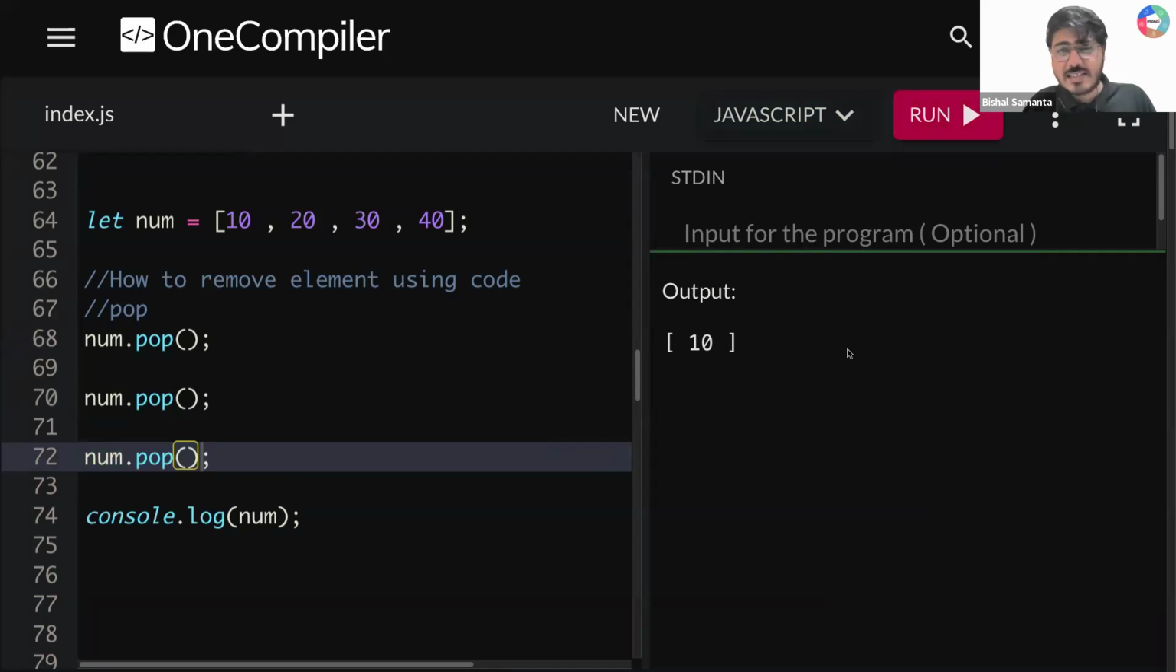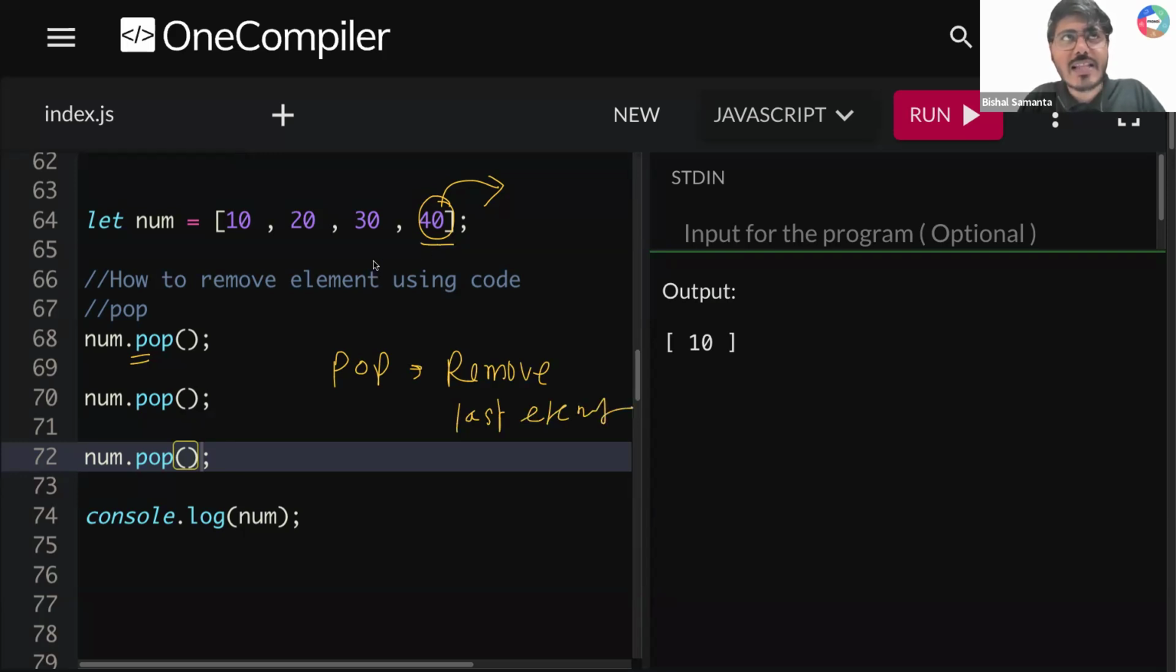Is that clear, guys? One point: whenever you write pop, this pop will help you to remove the last element from your array. So pop will help you to remove the last element from your array. At this point, 40 is the last element, it will remove. 30 is the last element, it will remove.